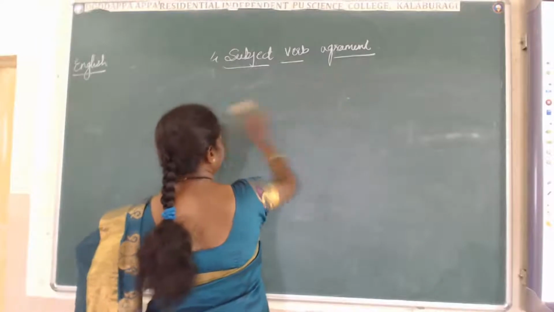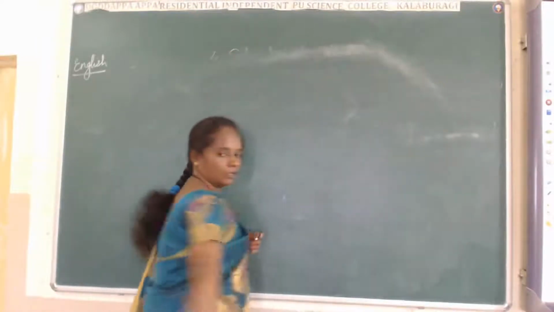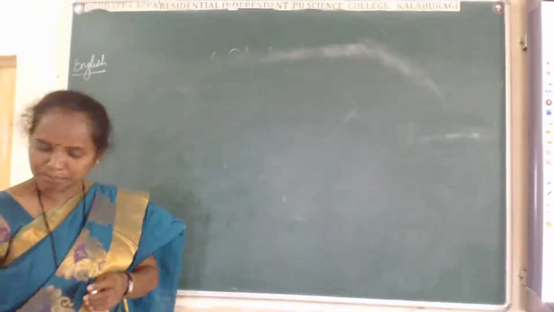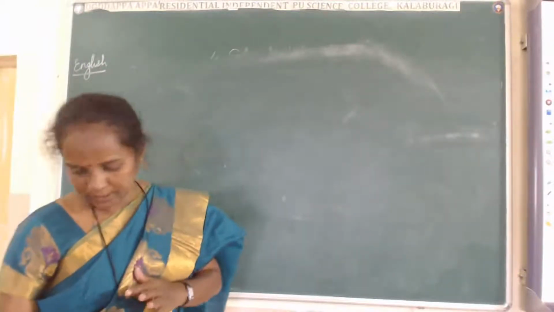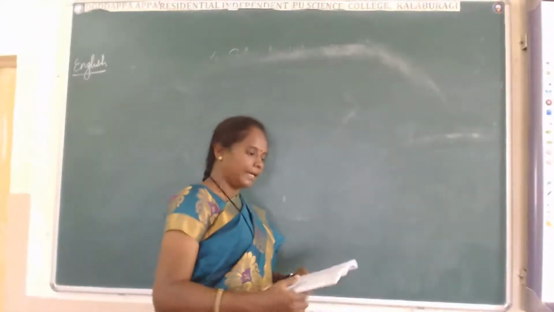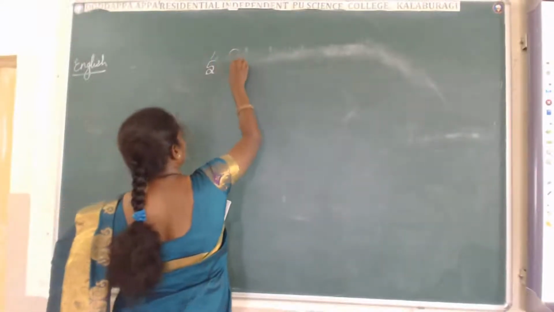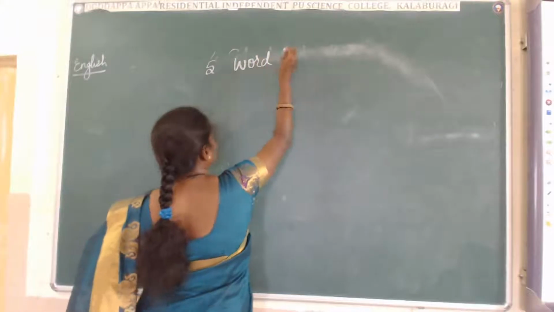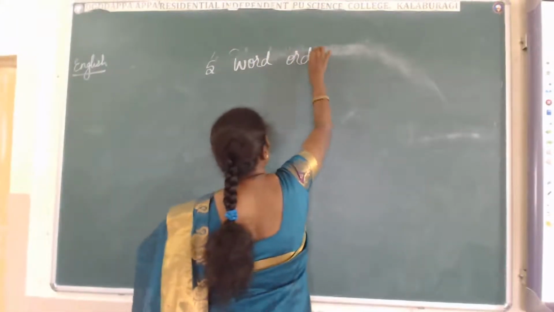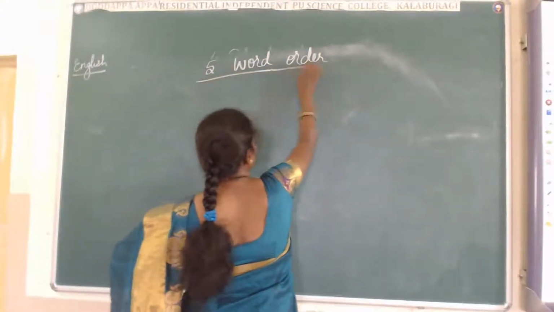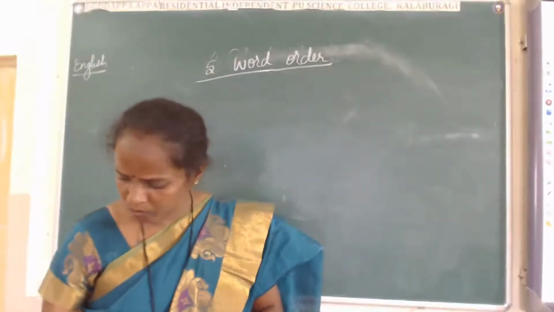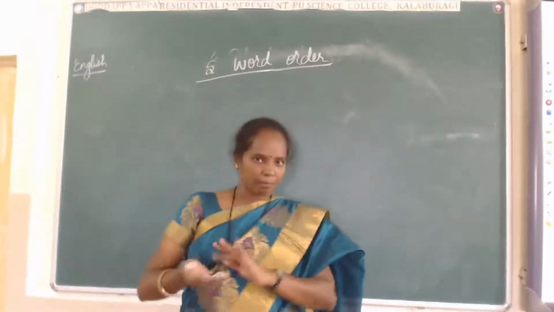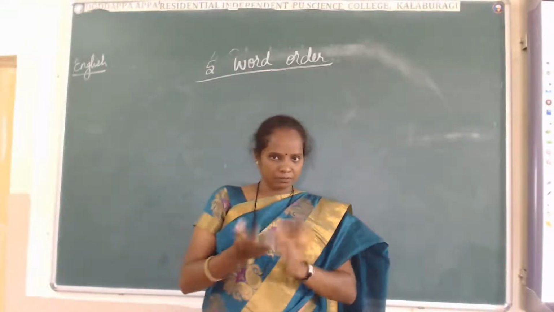And in your book, so many examples are there. According to your knowledge, you can complete that. The next one, word order. Word order. This is a very simple one. Word order means nothing but a jumbled sentence will be there.